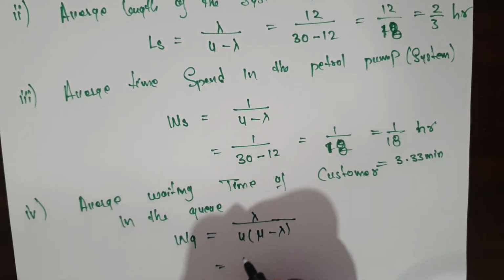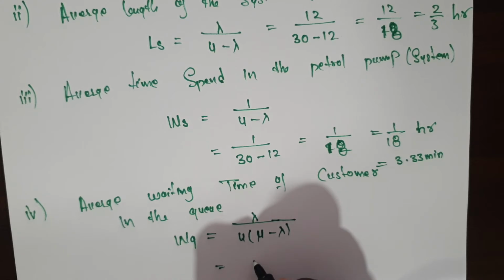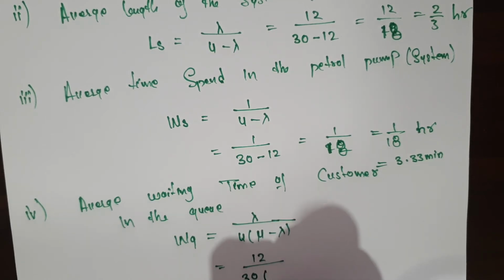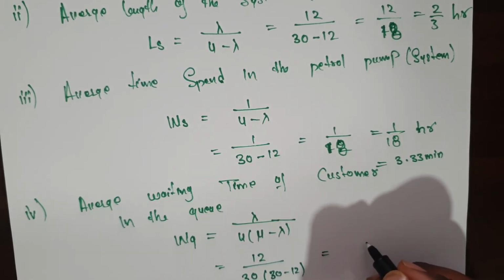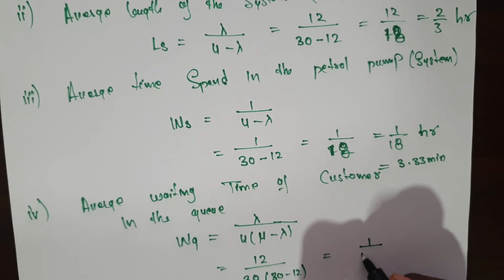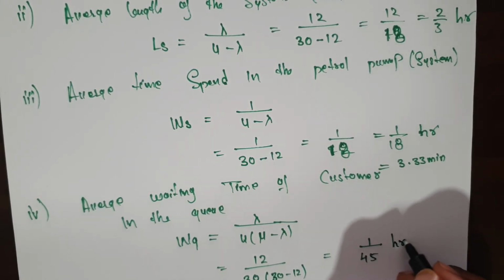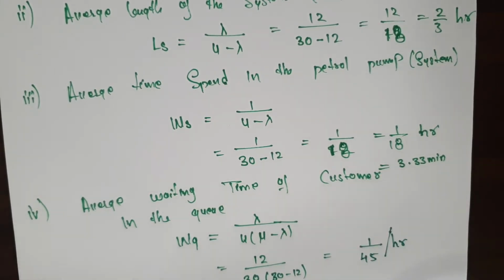So here you have to substitute the value. Lambda value you know, that is 12, and mu value also you know, that is 30. Then mu minus lambda is 30 minus 12. If you solve this one, finally you will get this answer: 1 by 45 hours.